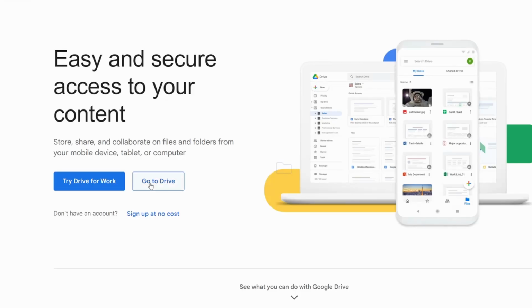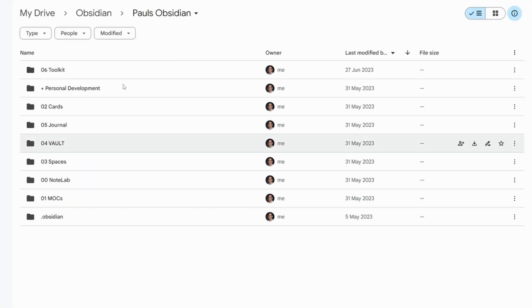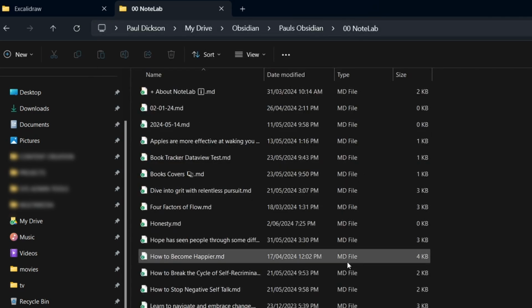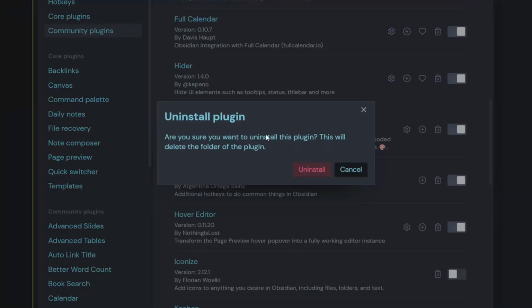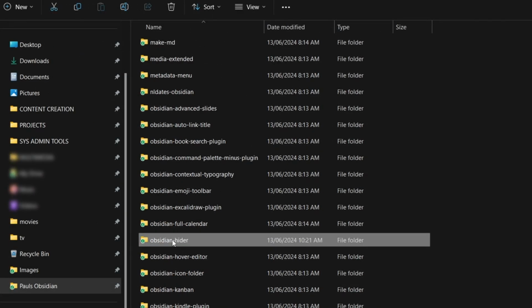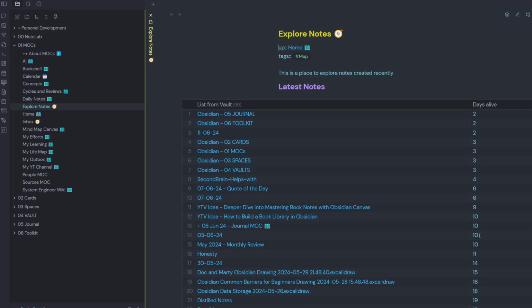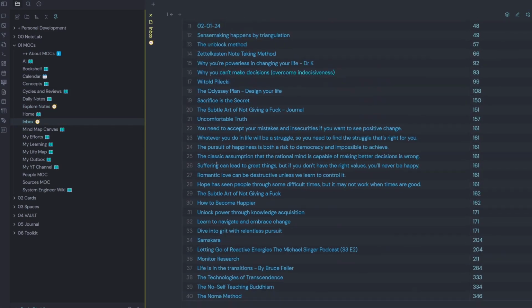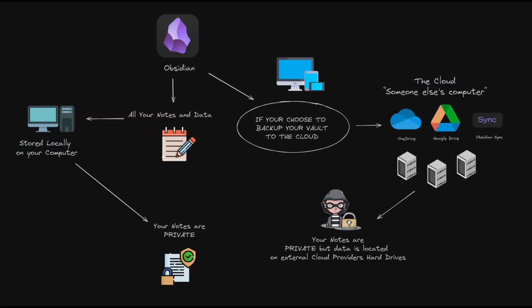Personally, I synchronize my Obsidian files for free with Google Drive. So far, I haven't encountered any significant problems when syncing between my PC and laptop. However, I've noticed a couple of issues where plugins don't always sync properly, and occasionally when I delete a plugin, it doesn't completely remove it from my Google Drive. Additionally, there are occasional inaccuracies in note tracking within my data views. Despite these glitches, my notes generally sync without any major data loss.